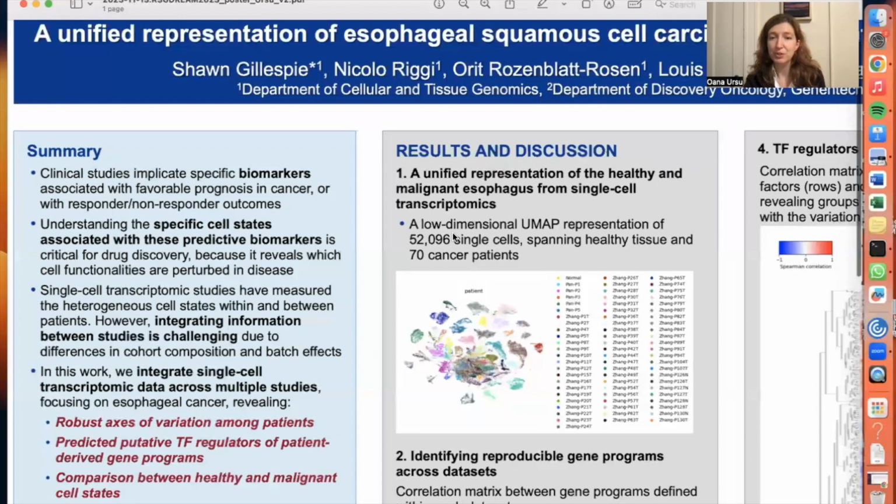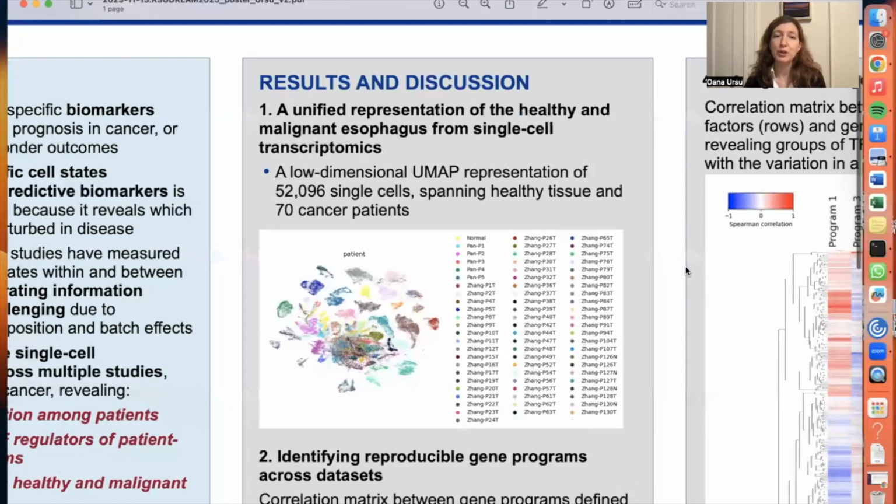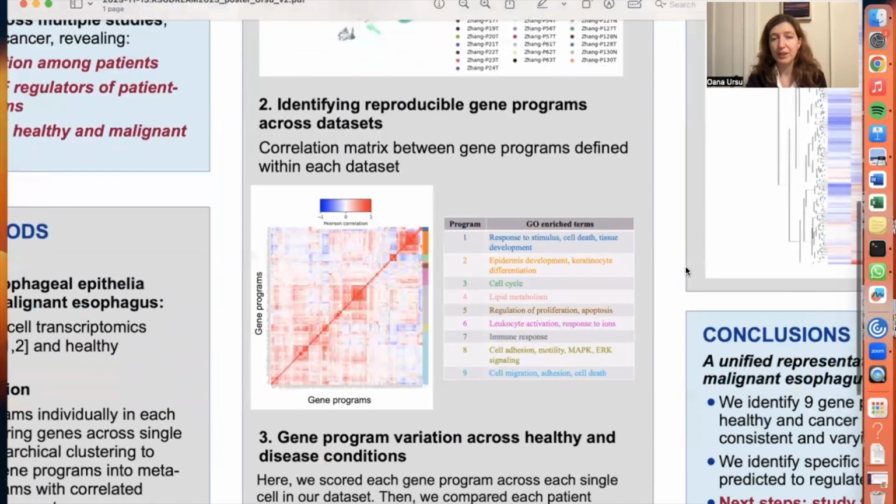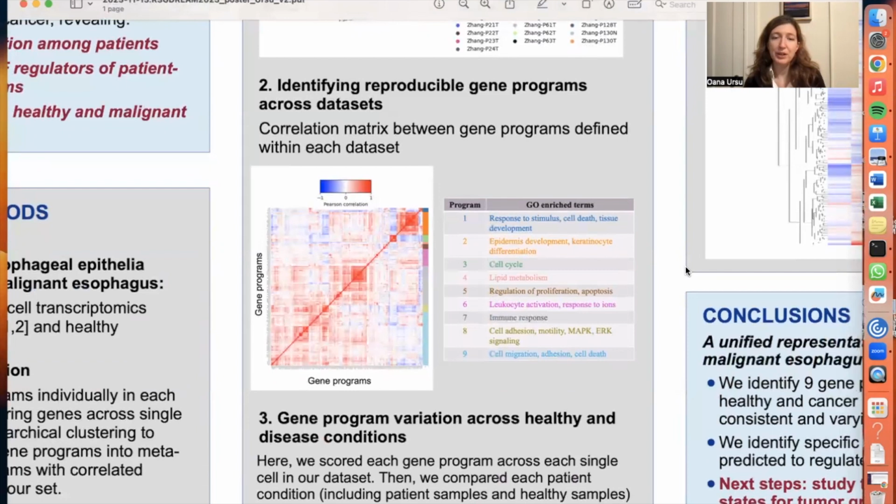So let's dive into the results. Here, I'm showing you a unified representation of the healthy and malignant esophagus from single-cell transcriptomics. This is about 50,000 cells spanning healthy tissue and patient samples across 70 different patients. Then, second point, we identify these reproducible gene expression programs across data sets, as I just described.